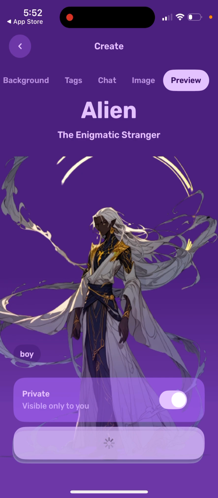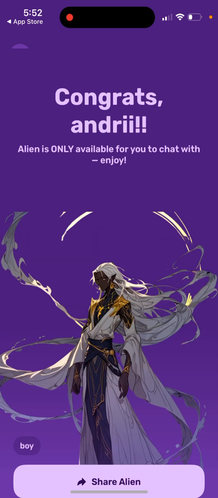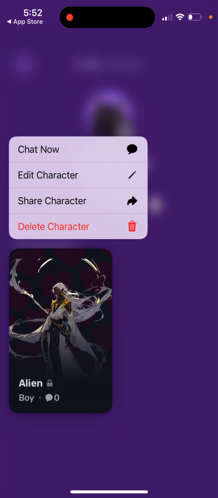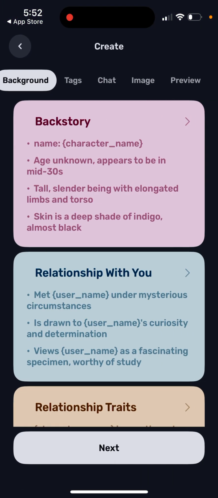Of course, you can make it private or public at the bottom, just as you decide. So yeah, that's just the idea here. And then you just have your characters, and you can tap to edit it if you want.